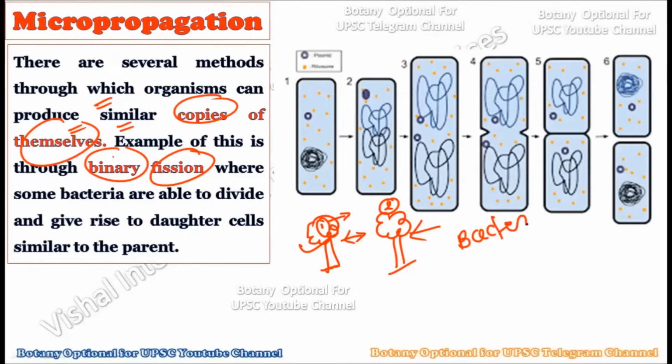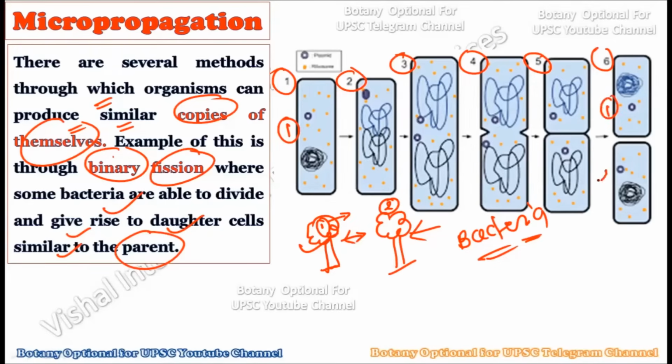Okay, this is found in bacteria, right? In bacteria we have understood this binary fission, and in this binary fission, from one single cell, this cell undergoes the process to create two cells which have the very same genetic composition, right? Some bacteria are able to divide and give rise to daughter cells which are very similar to the parent cell. So basically here is one parent cell, and finally this one parent cell creates two daughter cells, and these two daughter cells are very much similar to the parent cell.